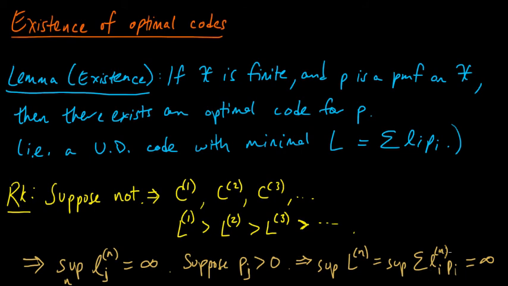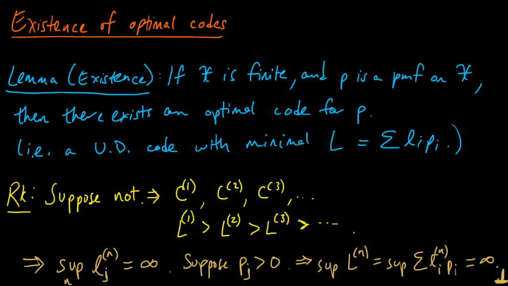For the jth term in this sum, that term is getting arbitrarily large, and because p_j is positive, that would be a contradiction, because the first one was finite, and yet this sequence is getting arbitrarily large. So that would certainly be a contradiction, but that indicates the subtlety in proving this, which is that some of these p's could be 0.